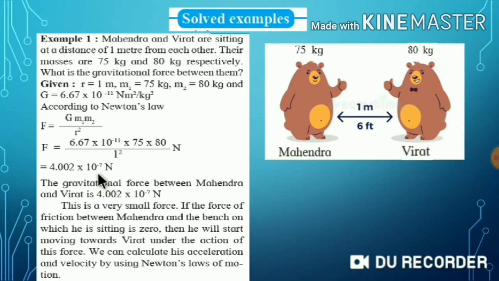Now 10 raised to minus 7 is a very small value, so the gravitational force between them is very small. If the frictional force between Mahendra and the bench on which he is sitting is 0, then he will start moving towards Virat under the action of this force. But we can calculate his acceleration and velocity by using Newton's laws of motion.